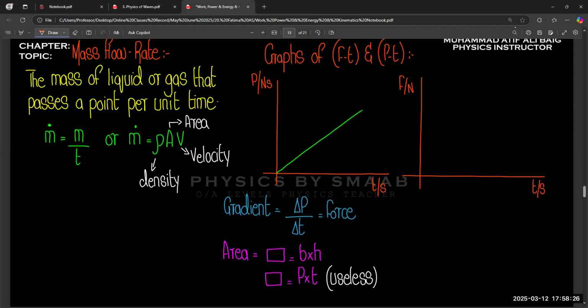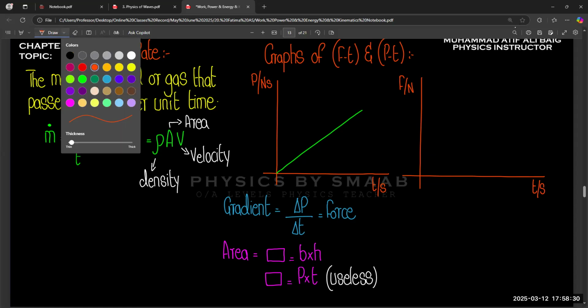So if we consider force with respect to time and the same graphical representation, let's suppose.